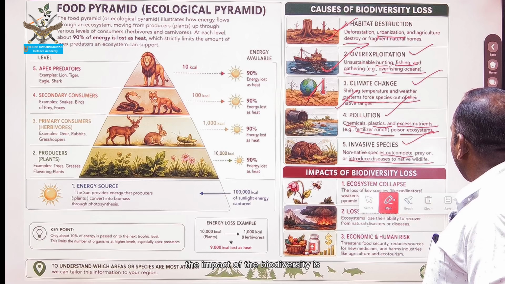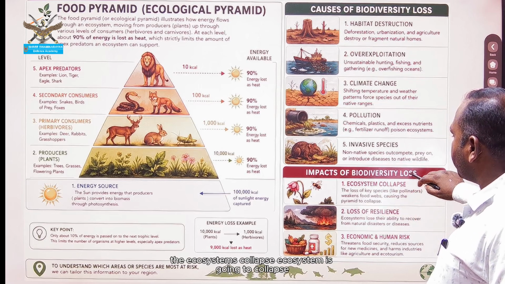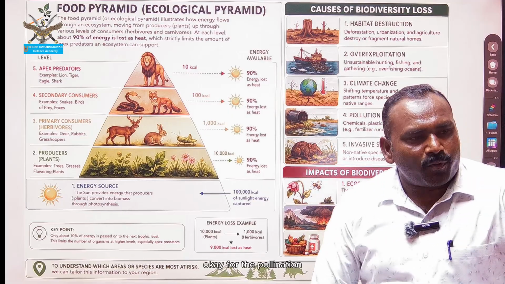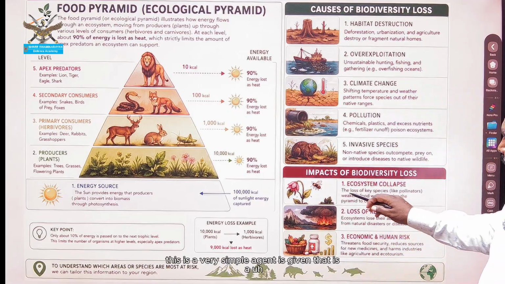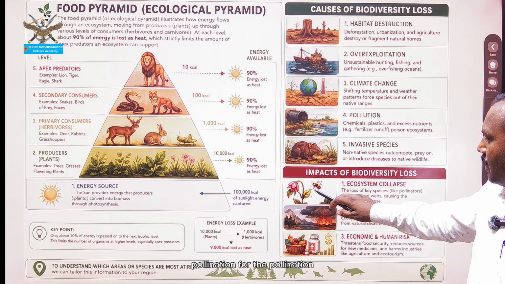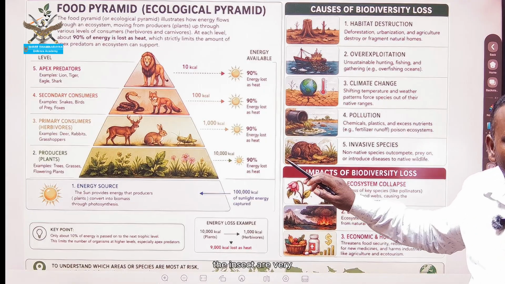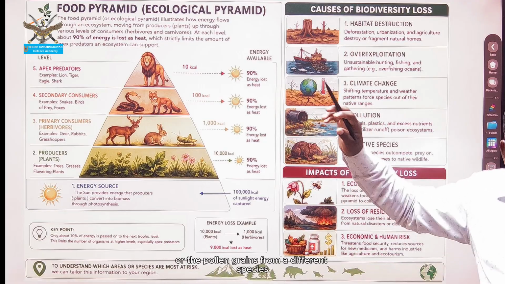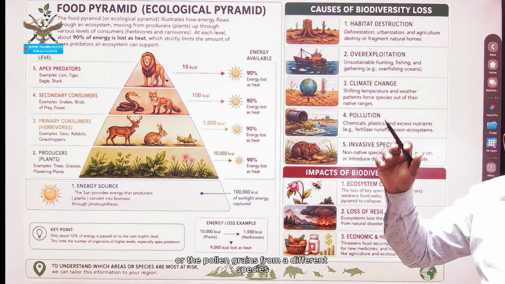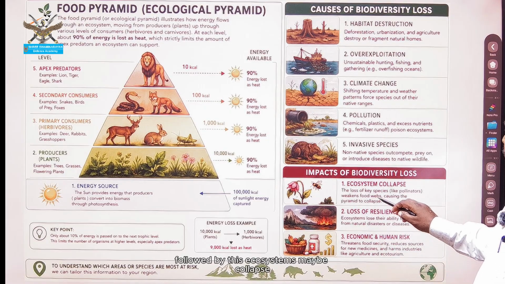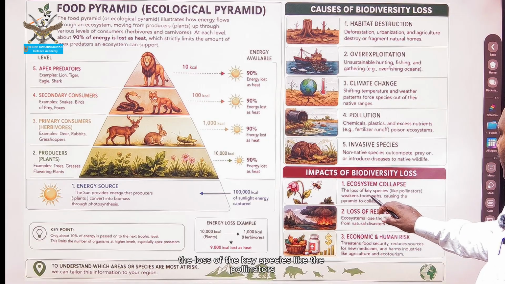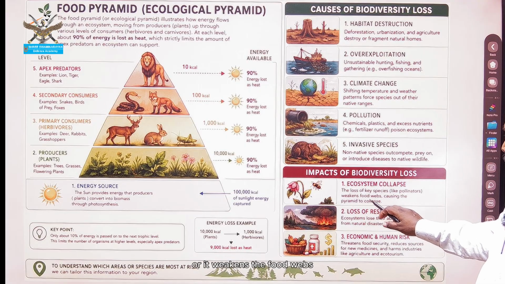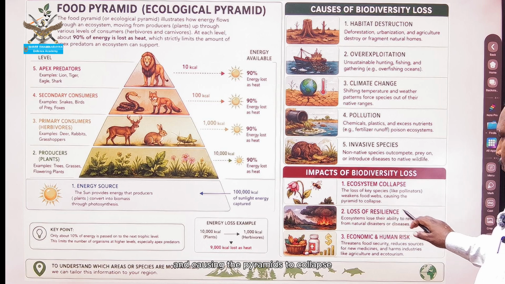The impact of the biodiversity loss is ecosystem collapse. The ecosystem is going to collapse. For pollination, this is a very simple example: insects are very important to transfer the pollen grains from a different species. Followed by this, the ecosystem may collapse. The loss of key species like the pollinators weakens the food webs and causes the pyramids to collapse.